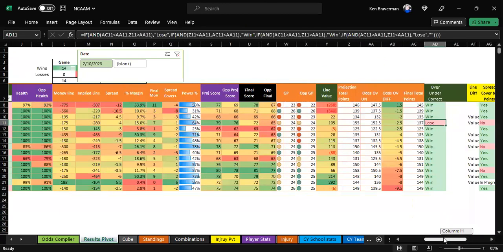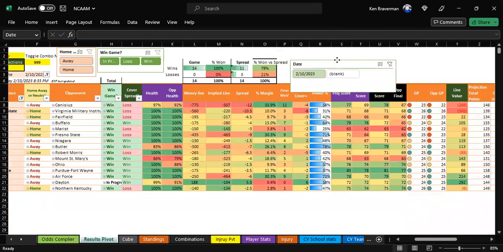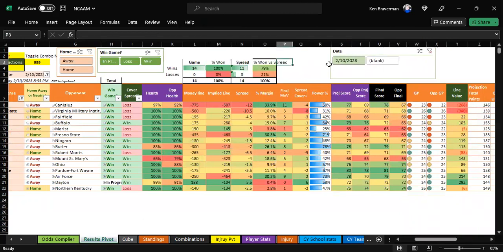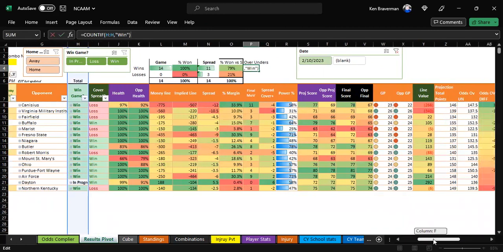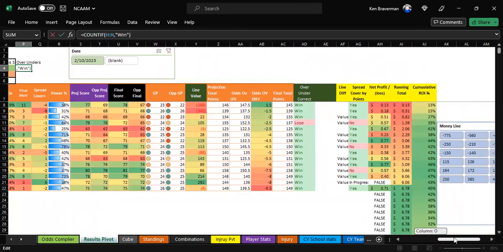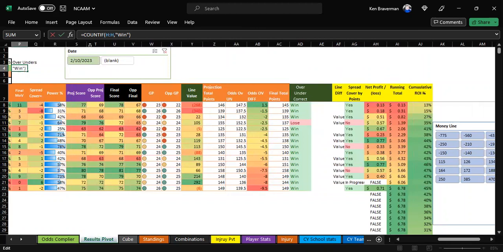So our wins and losses for over-unders, which we will now add here, it's a pretty easy formula. We're just going to move it around. We want to count up not column HH, but column AD.